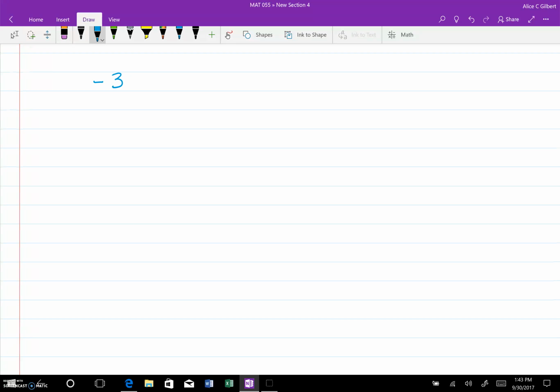So minus 3 times the 4th root of c to the 11th plus 6c squared times the fourth root of c to the third. So let's see about reducing this. How many 4s in 11?